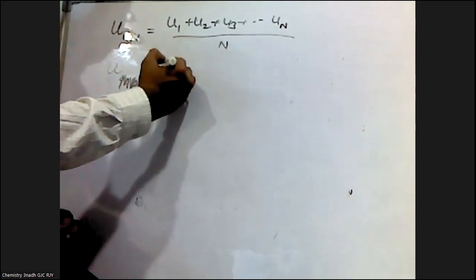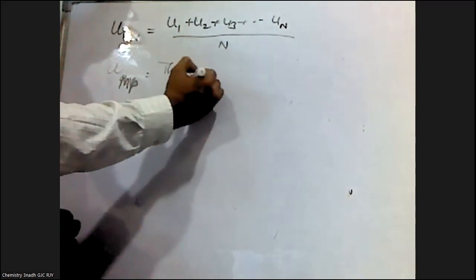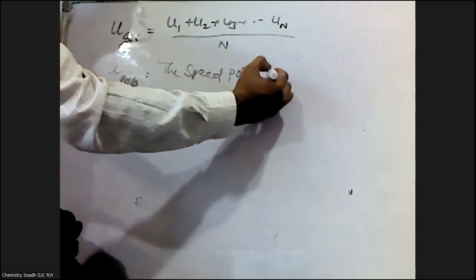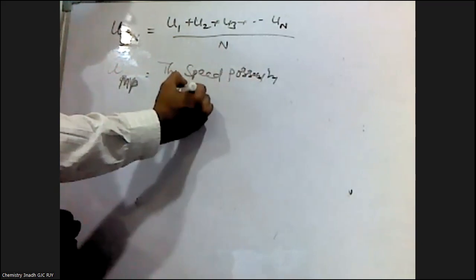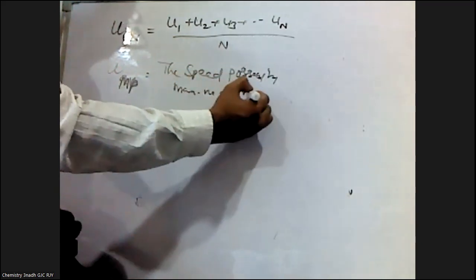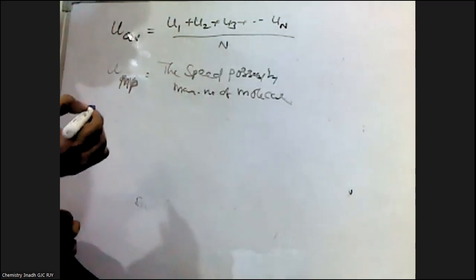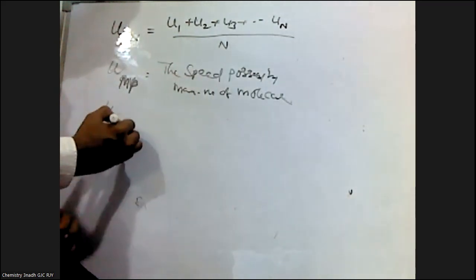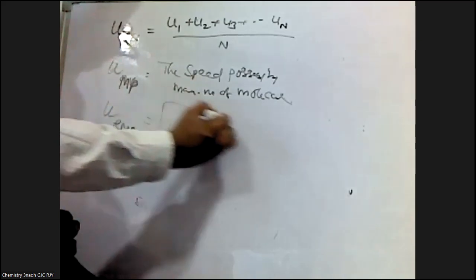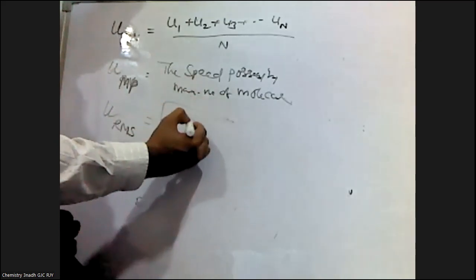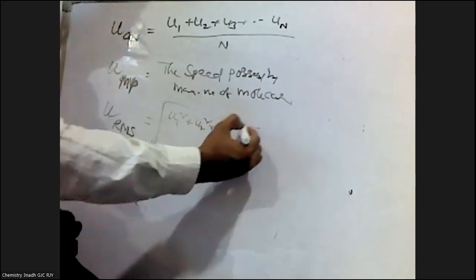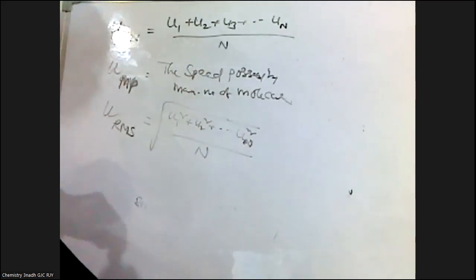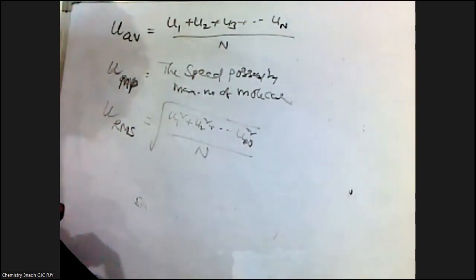This is defined as the speed possessed by the maximum number of molecules. That one we are calling the most probable velocity. The third one is RMS speed. This is given by the square root of the mean of the squares of velocities, that is, the sum of squares divided by n. This one we are calling the RMS velocity.